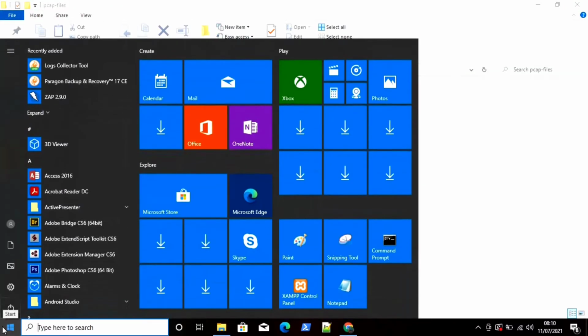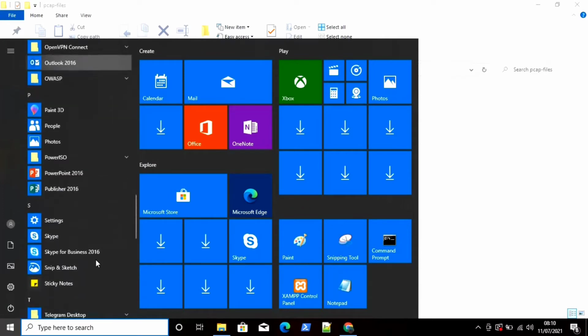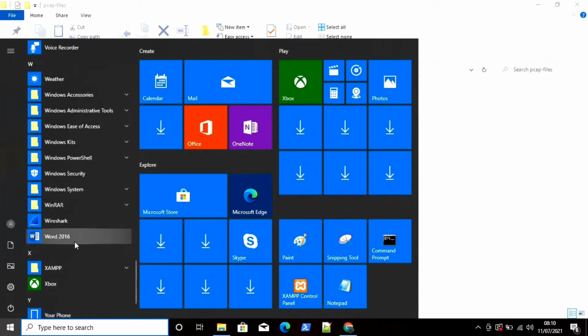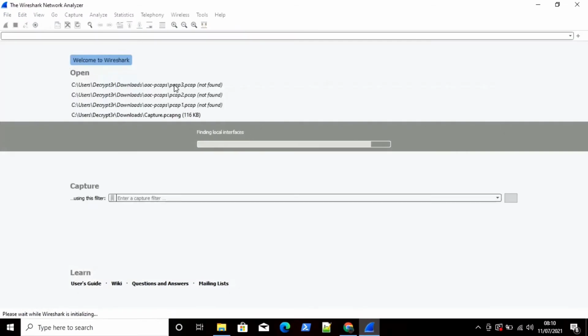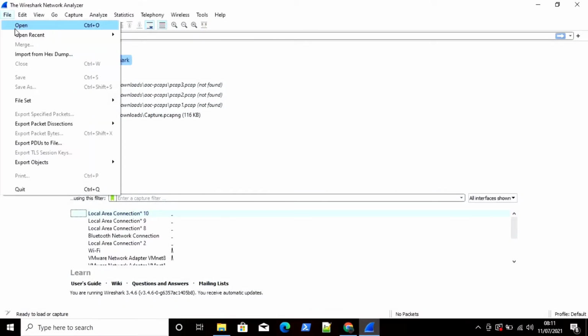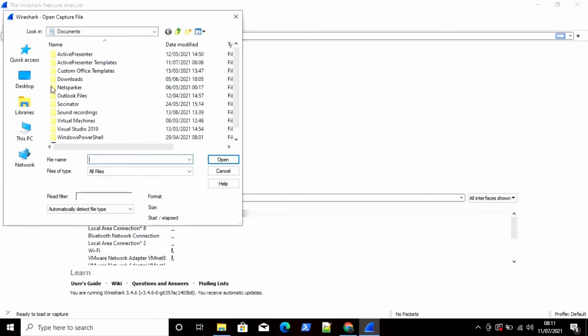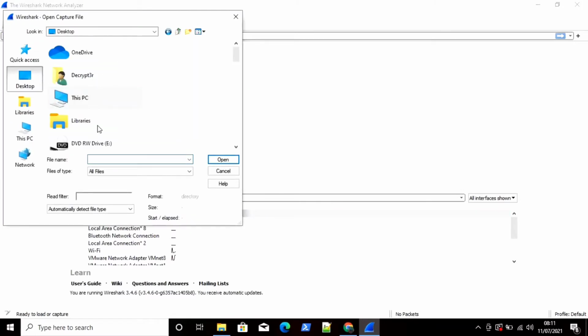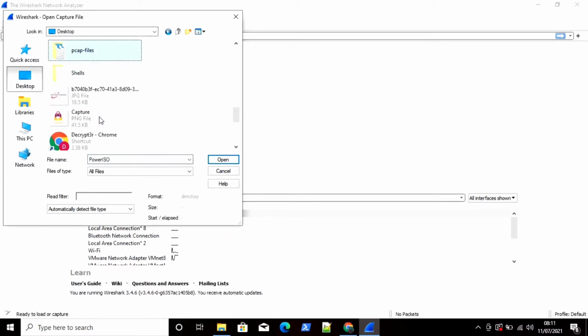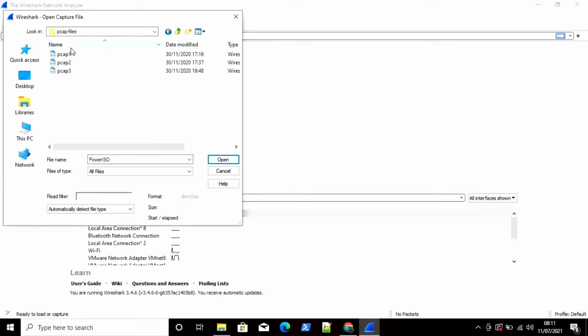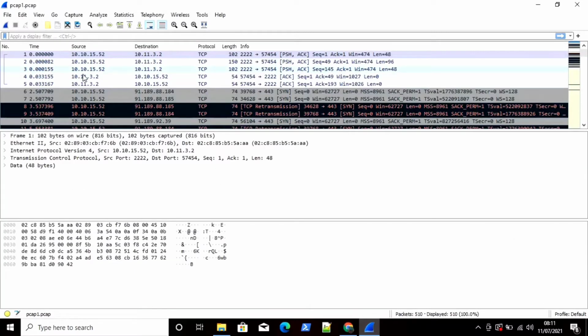Now I'm going to use Wireshark to open this. I'm using a Windows machine. If you are using a Linux machine, that doesn't matter. Open the Wireshark tool to analyze these packets. First of all we are going to open the pcap1 file. Simply go to File, Open, or else you can use Ctrl+O. Now locate the desktop folder, then search for the pcap files folder. Okay, here is our pcap files folder. Open that and select the pcap1.pcap file.